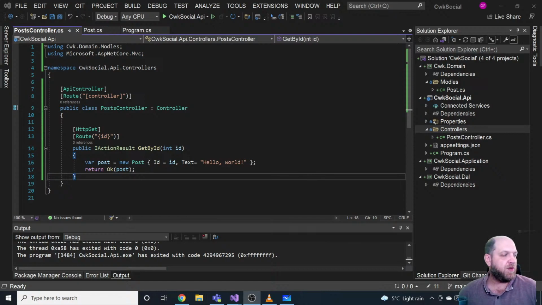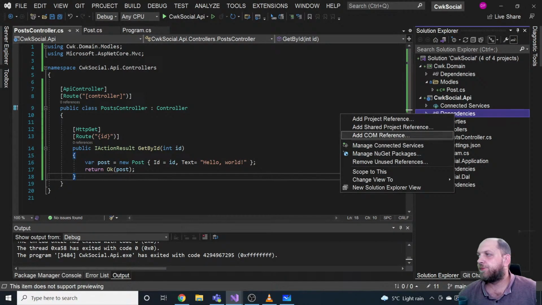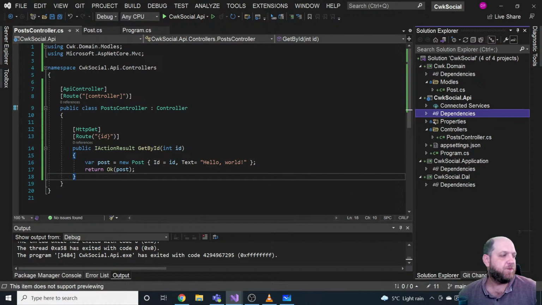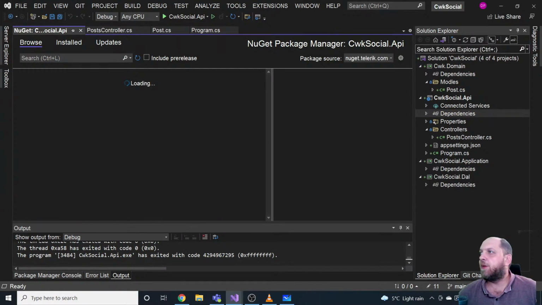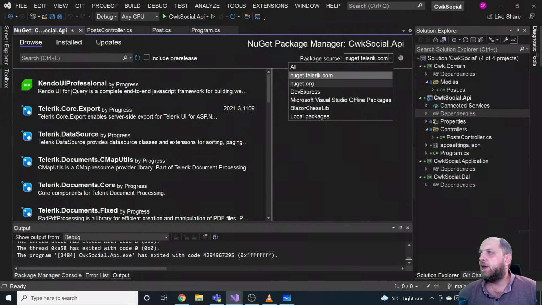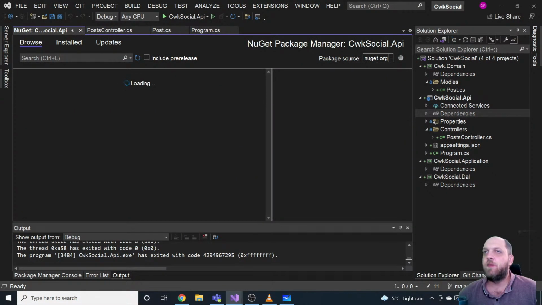But let's get now back to this whole idea of API versioning. When it comes to API versioning, we'll need to install some packages. So let's see, where is it? Manage NuGet Packages. So that should be it. Okay, and browse, but I don't want the Telerik feed. I just want this one.